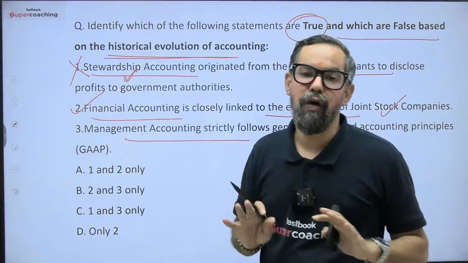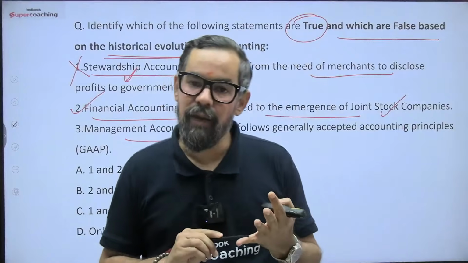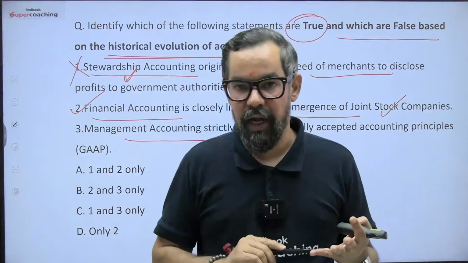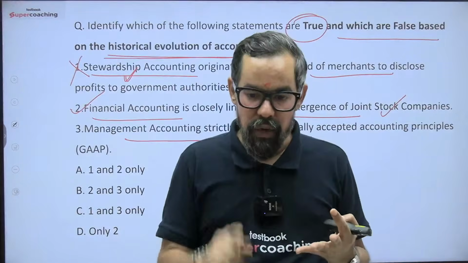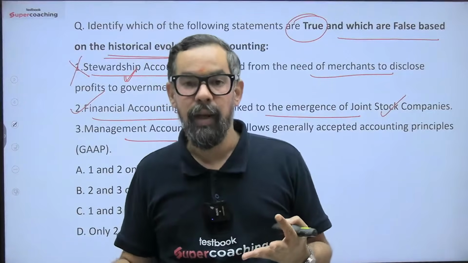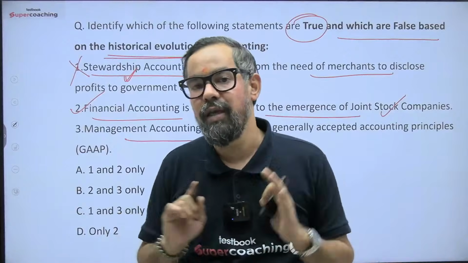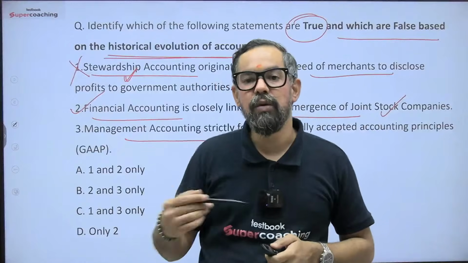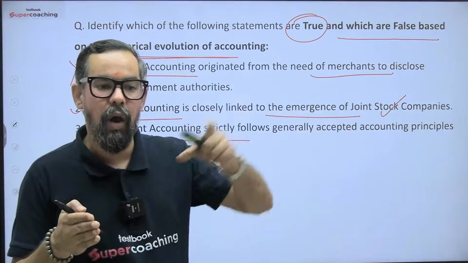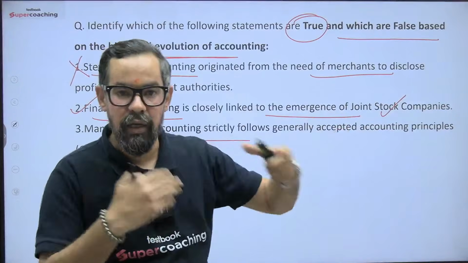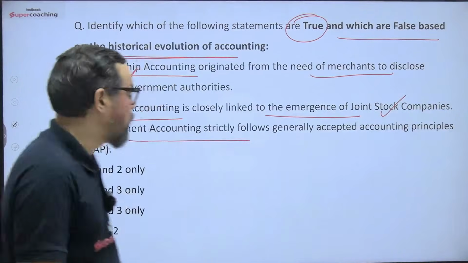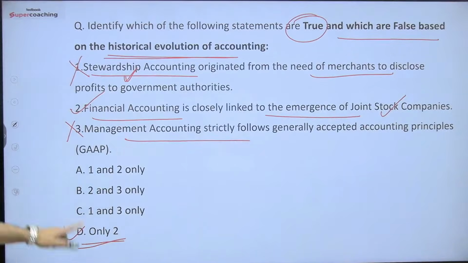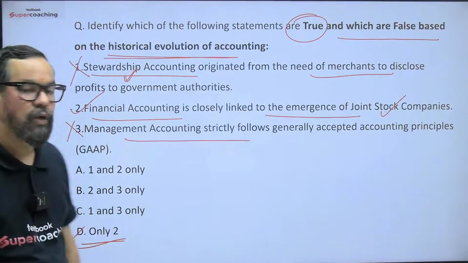Management accounting does not follow any standards. For cost accounting we have cost accounting standards, 24 cost accounting standards. In our costing unit we have discussed that. For financial accounting we have accounting standards as well as Indian accounting standards, but for management accounting we do not have any defined standards. It is something where managers use cost accounting, financial accounting and some ratio analysis or other financial models to make decisions, right? So this is wrong. So which is correct? The only correct statement is 2, which will be your right answer for this particular one.